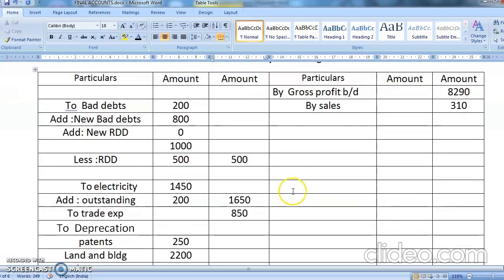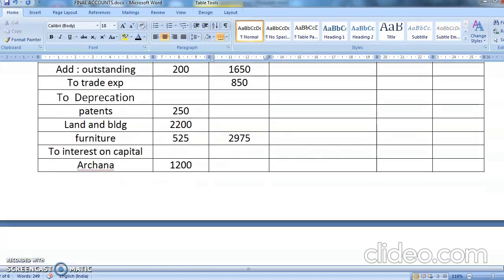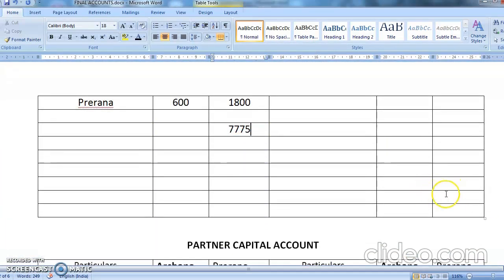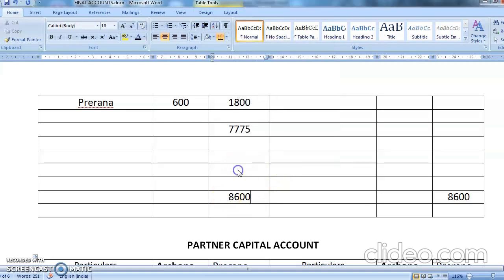So we will not go in that preview method because you can easily do the totaling of this. So this totaling is 8290 plus 310. So this is coming to 8600. Okay. So your credit total is, obviously my credit is bigger, so 8600. Here also 8600. Now we are going to minus it. What figure will we get? Minus 7775. So you're getting a profit of 825 rupees. Chalo, rub this off.